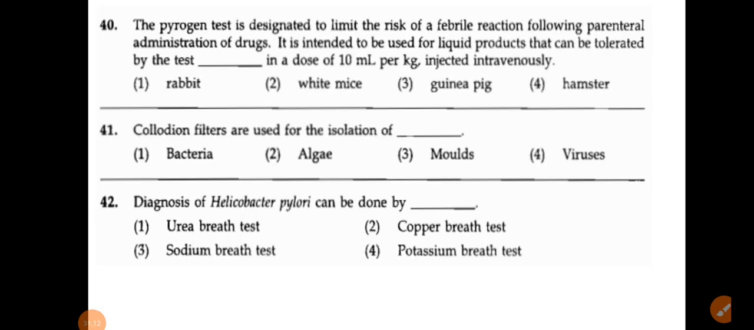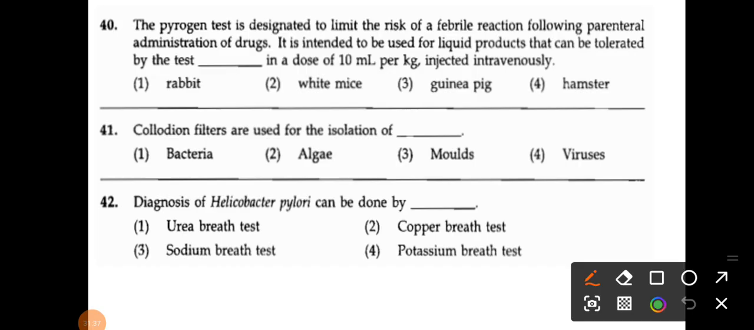Okay, the next, the pyrogen test is designed to limit the risk of febrile reaction following parenteral administration of drugs. It is intended to be used for liquid products that can be tolerated by the test animal in the dose of 10 ml per kg injected IV. So what are the options? Rabbit, white mice, guinea pig and hamster. So definitely for the pyrogen test what we are using, that is your rabbit.